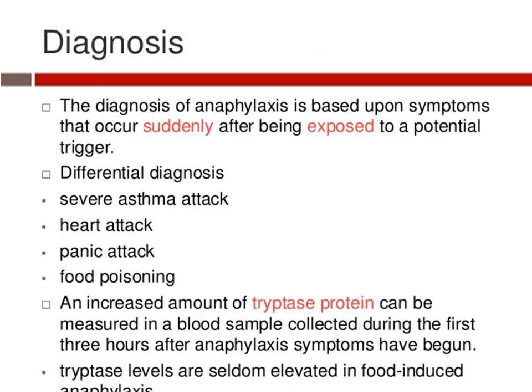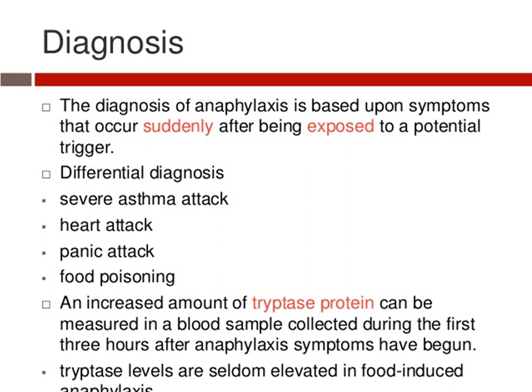Now we'll see the diagnostic evaluation. How are we going to find out whether the person is having true anaphylaxis or pseudo anaphylaxis? The first one is that the person is diagnosed with anaphylaxis based on the symptoms. We will observe, do the physical examination, and ask the history regarding what kind of medicine they took, or whether they are allergic to a particular food, medicine, or latex. We'll also ask what kind of exposure they have been through. And then we have to differentiate whether the person had a severe asthma attack, a cardiac problem, a panic attack, or food poisoning.